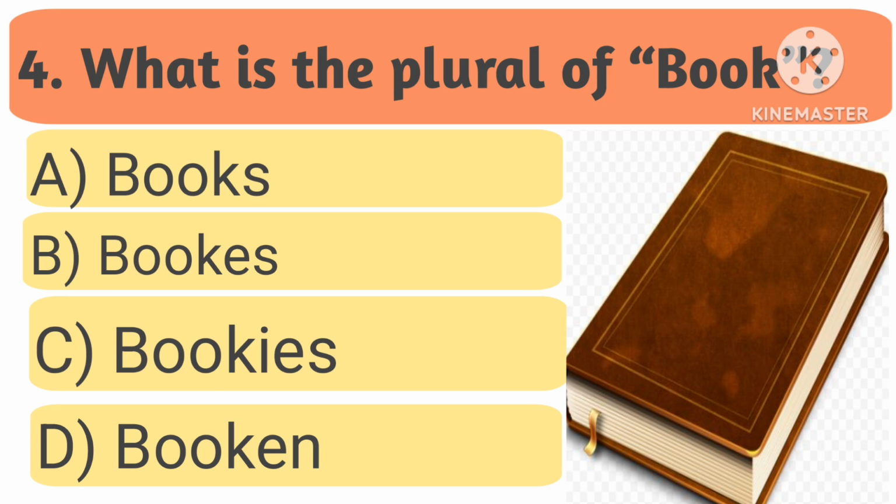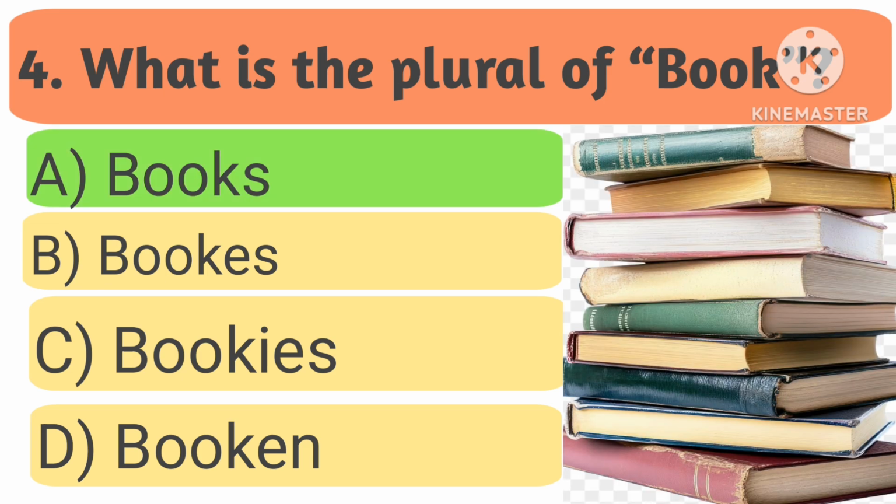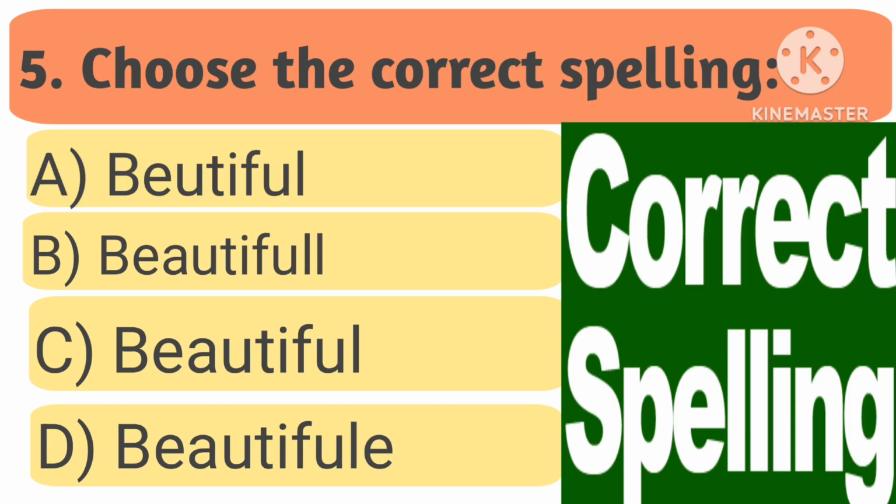Question 4. What is the plural of book? A. Books. B. Books. C. Bookies. D. Book. And time starts now. 1, 2, 3, 4, 5, 6. Stop. The correct answer is A. Books.